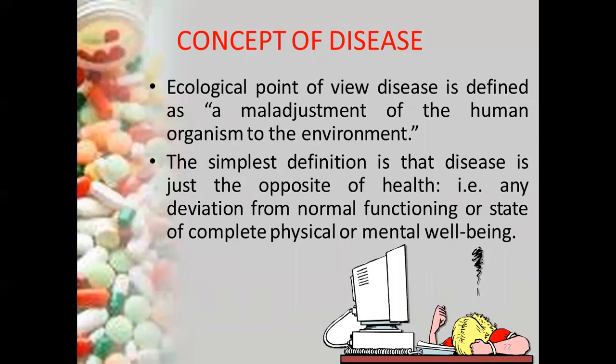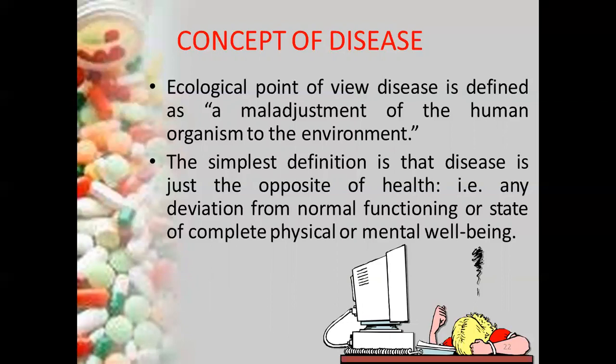Next comes the concept of disease. In the simplest definition, whenever a person does not have physical, mental, social, or spiritual well-being, the exact opposite of health, that is, whenever an individual does not possess the optimum level of physical, mental, social, and spiritual well-being, that is termed disease.